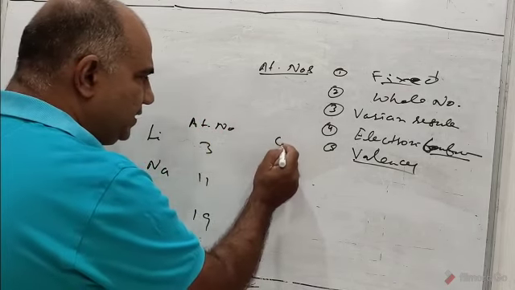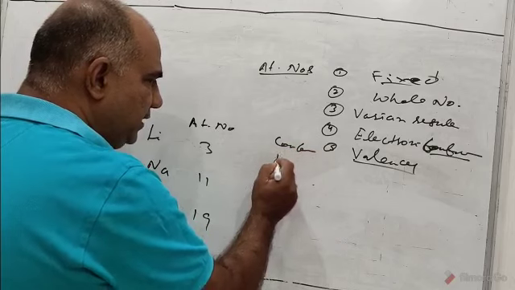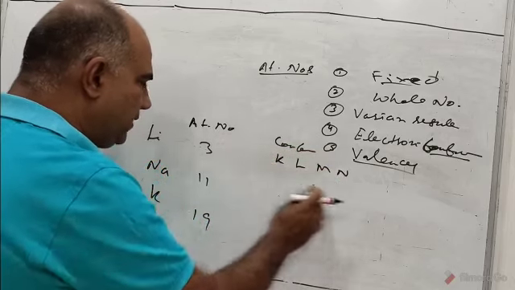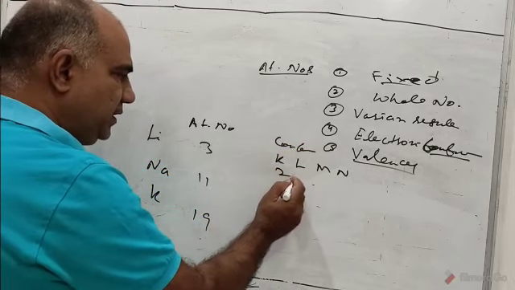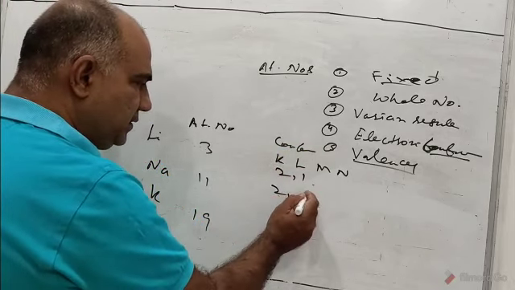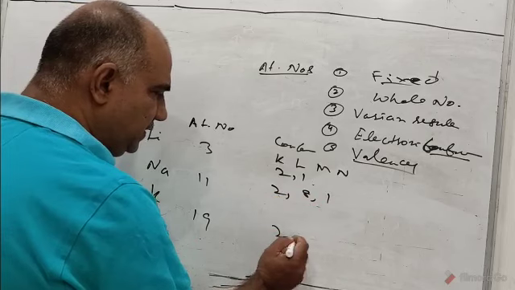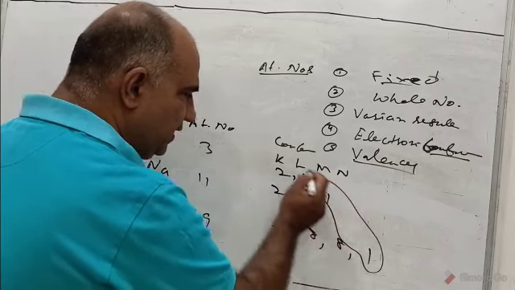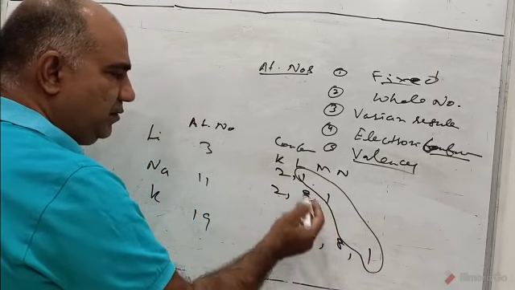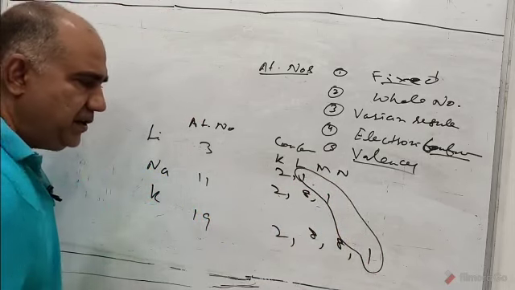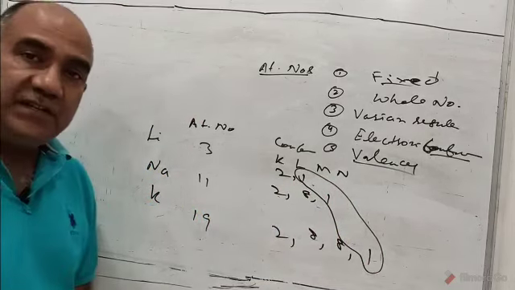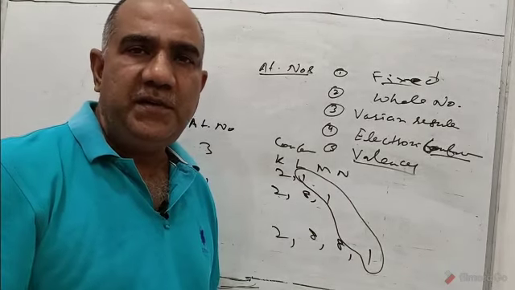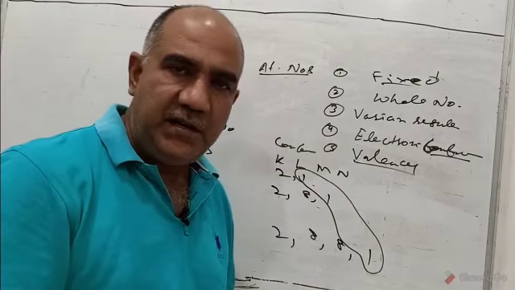And for electronic configuration, I will write configuration for K, L, M and N shells, or orbits. For lithium it will be 2, 1, for sodium it is 2, 8, 1, and for potassium it is 2, 8, 8, 1. So we can see that the valency or valence electron is the same, or the electronic configuration repeats after a certain period. So this was the base for him to explain why after a certain period chemical properties are repeated, because their valencies are repeated after a certain period.